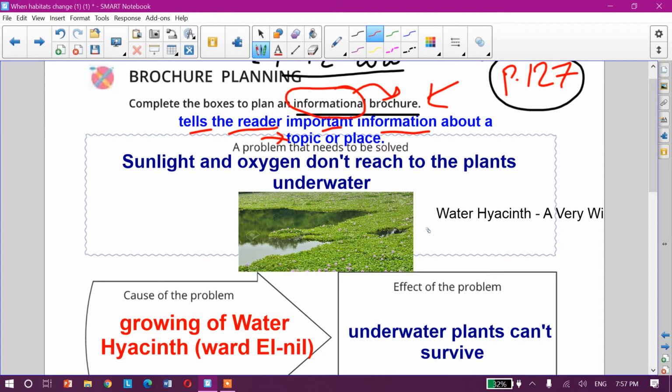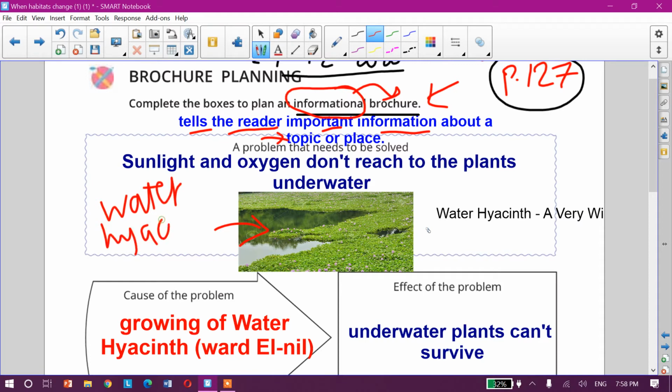Now we have a problem in our environment. This problem, like what? This is a picture of a plant called what?